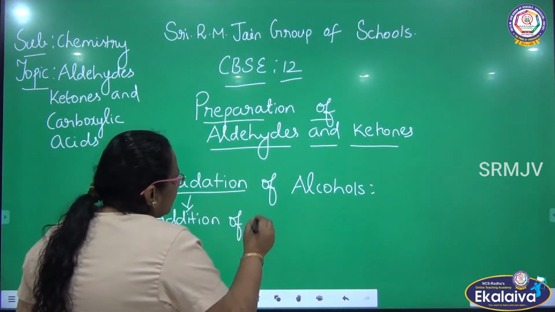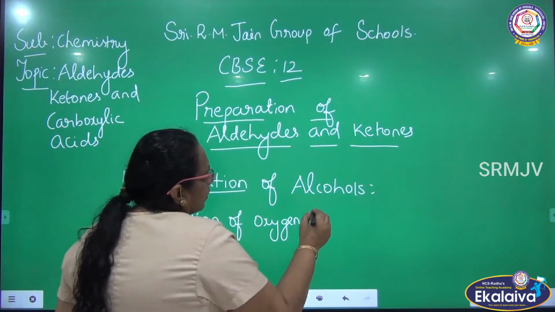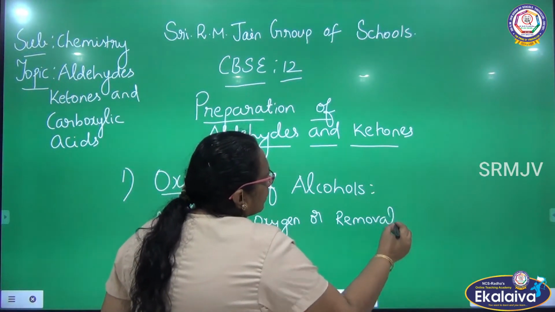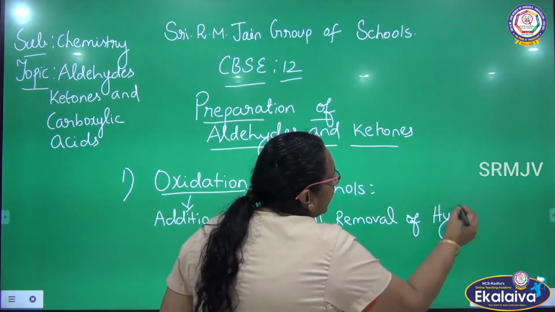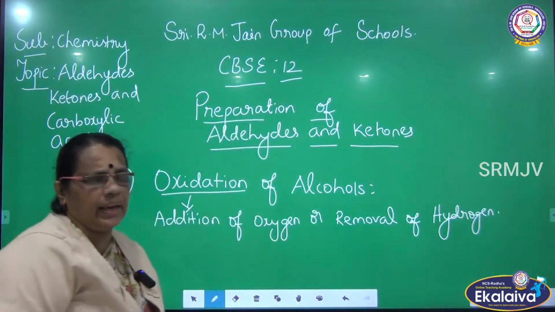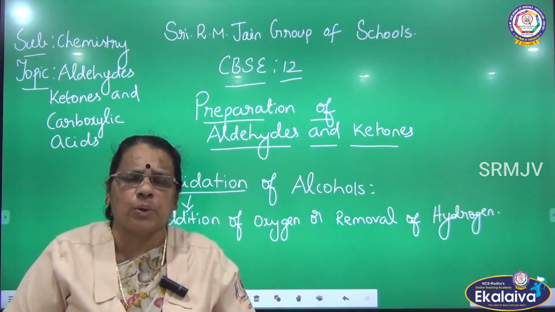Addition of oxygen or removal of hydrogen is known as oxidation. Let me see how from alcohols, aldehydes and ketones are prepared.